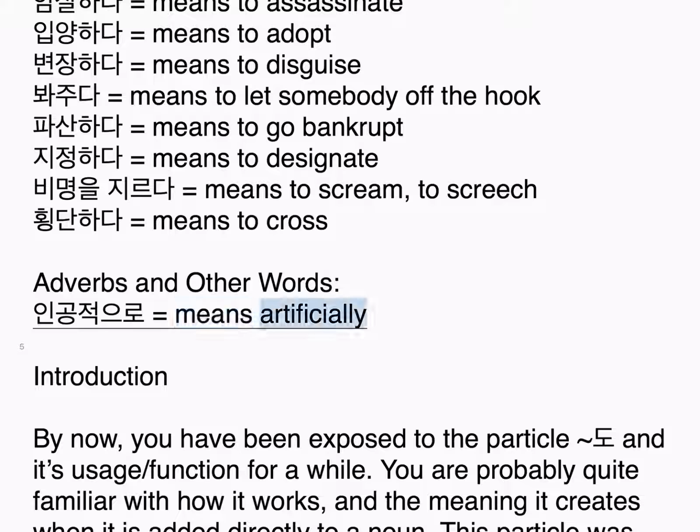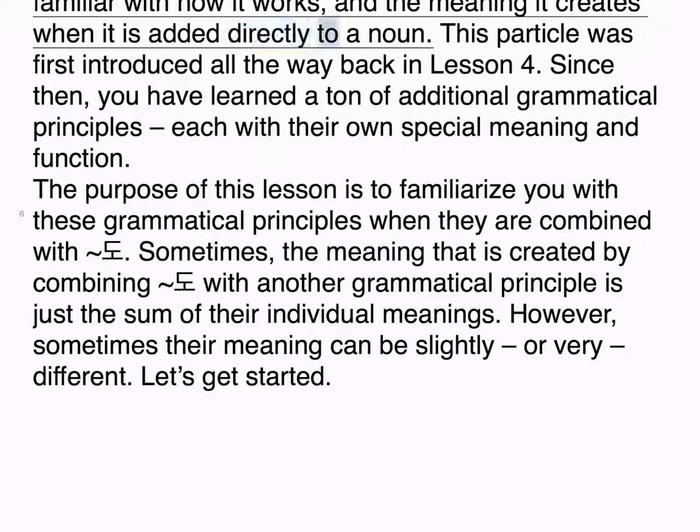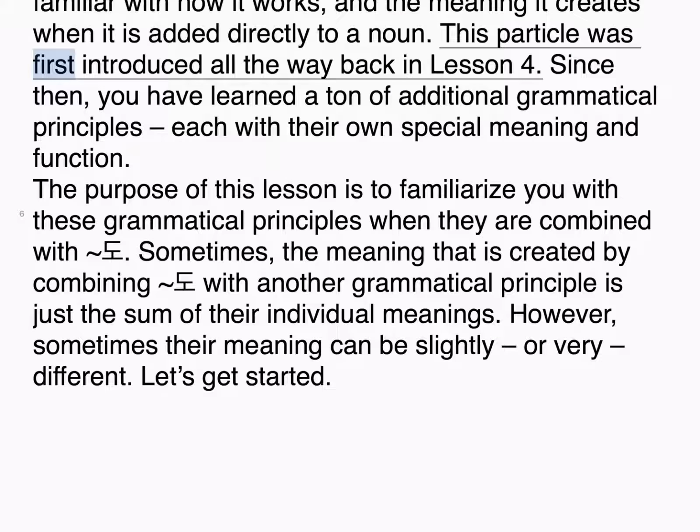Adverbs and other words. 인공적으로, means artificially. Introduction. By now, you have been exposed to the particle 도 and its usage for a while. You are probably quite familiar with how it works, and the meaning it creates when it is added directly to a noun. This particle was first introduced all the way back in Lesson 4.